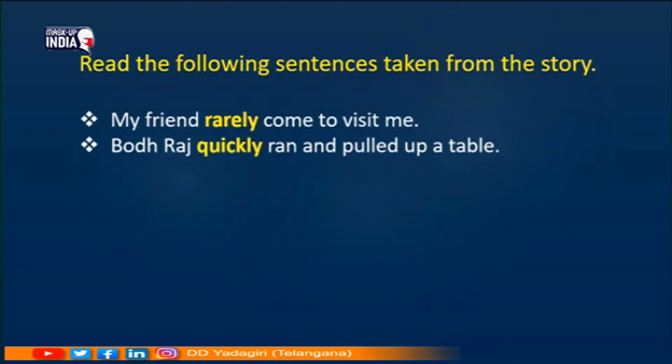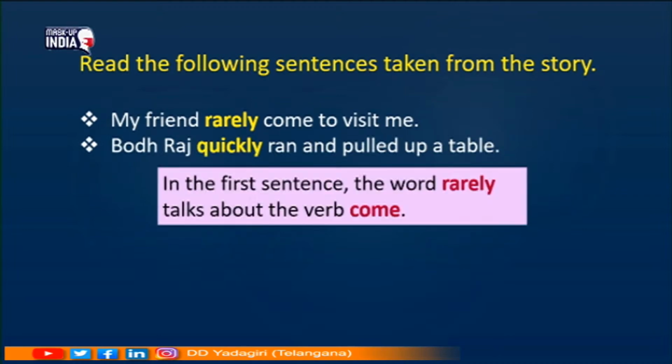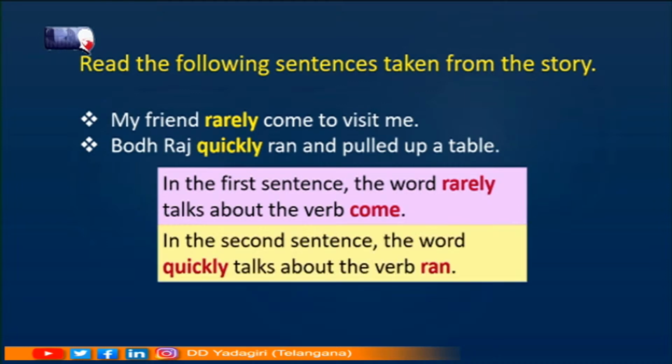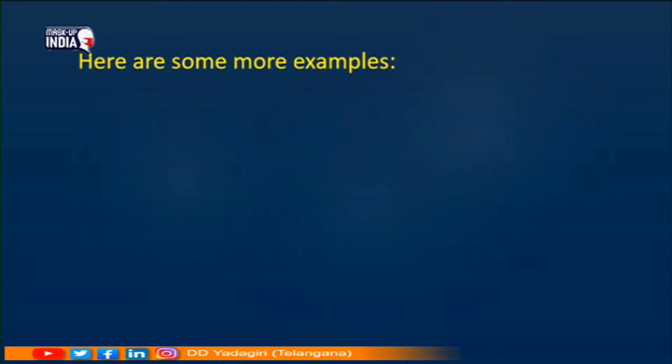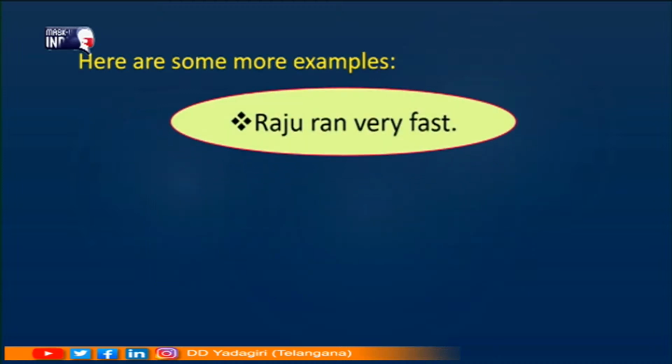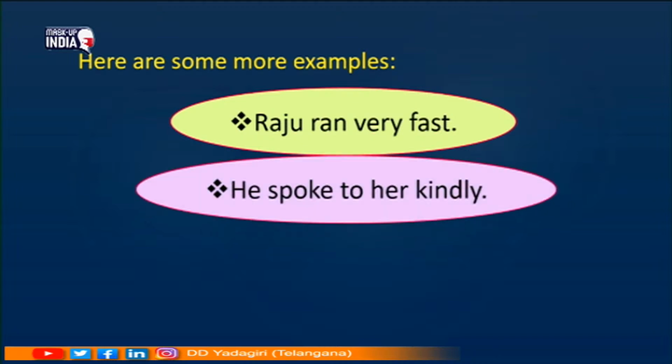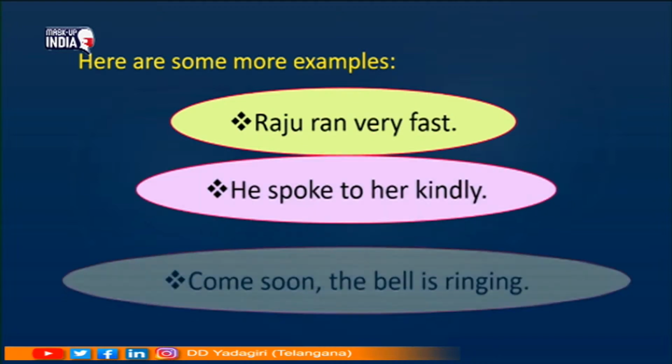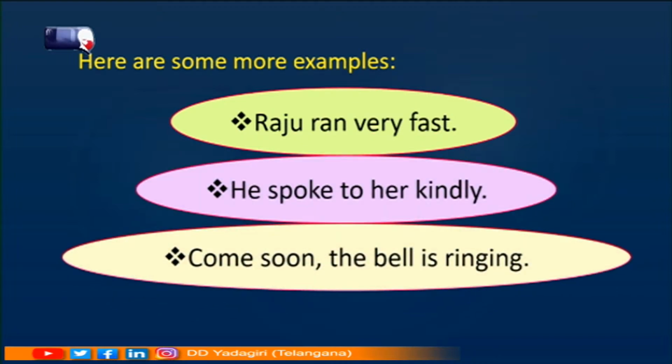My friend rarely comes to visit me. Bodhraj quickly ran and pulled up a table. In the first sentence, the word rarely tells about the verb come. Here are some more examples. Raju ran very fast. He spoke to her kindly. Come soon, the bell is ringing.